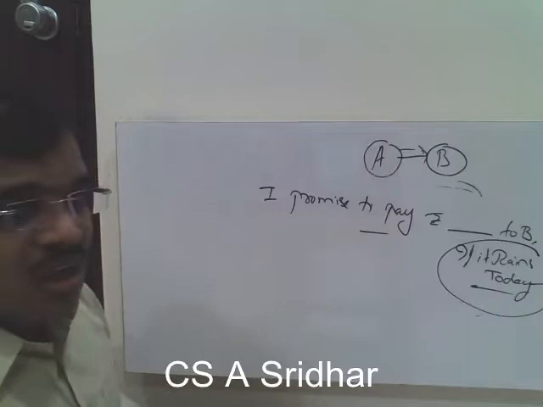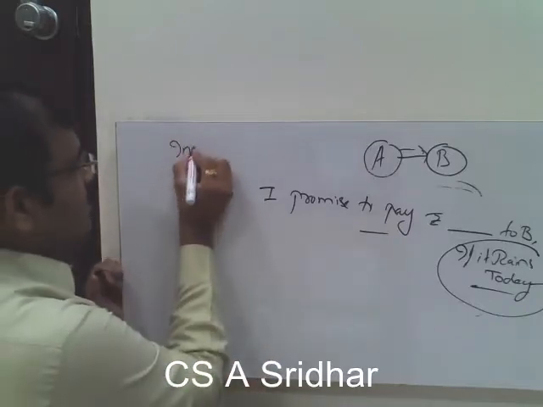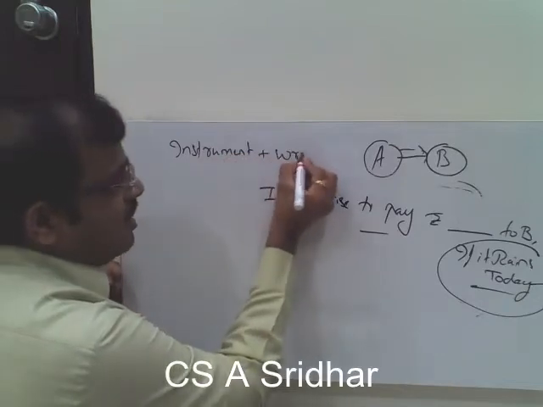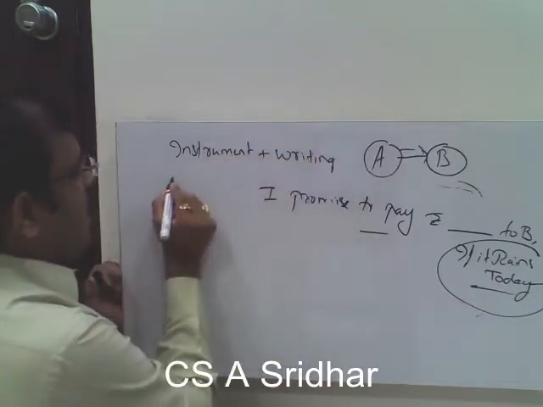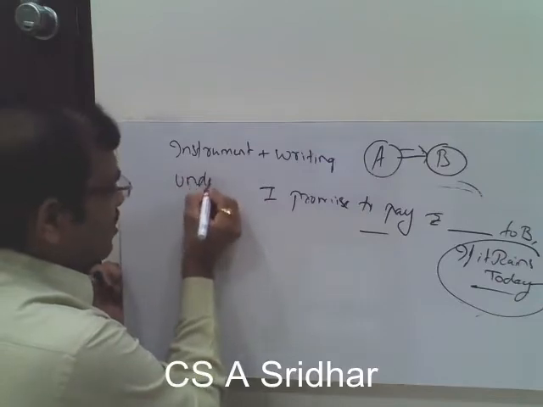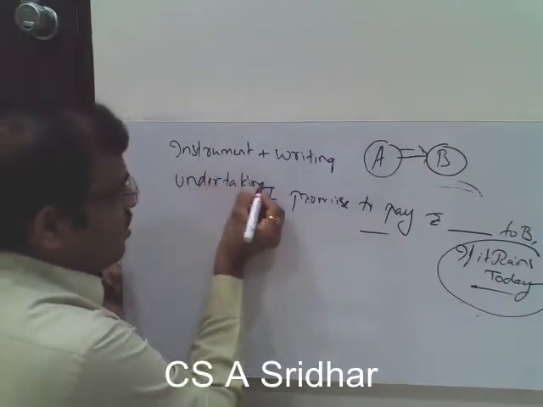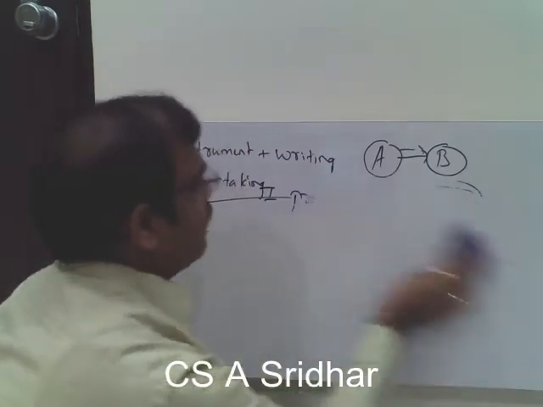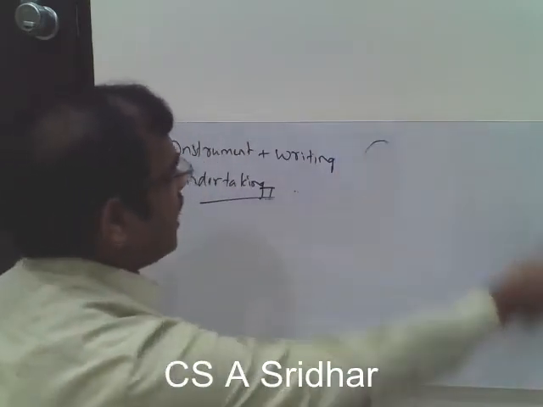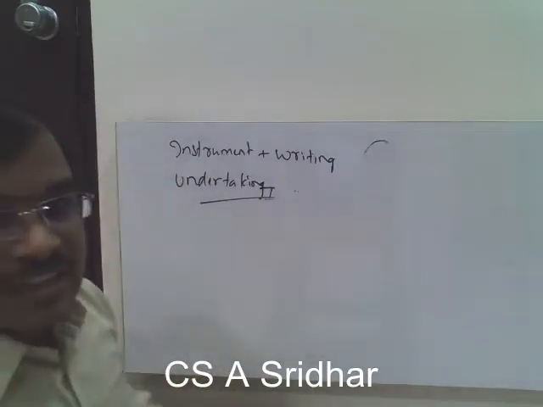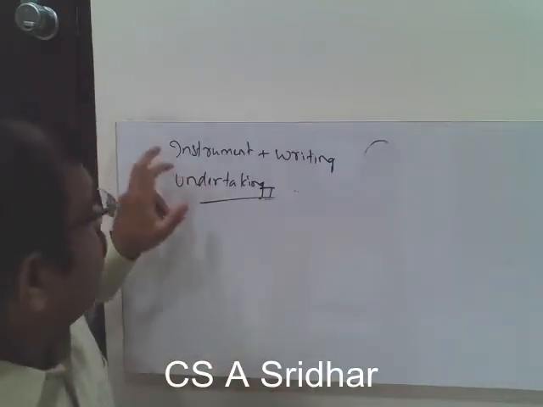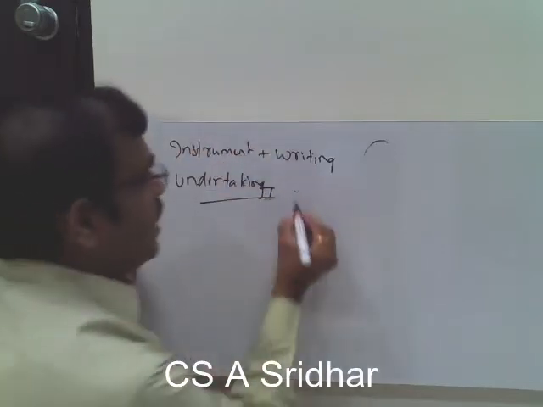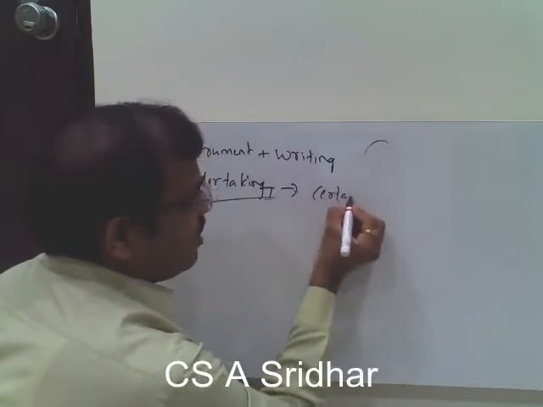So promissory note, as we have already discussed, is an instrument, and plus it has to be in writing and an undertaking. So it has to be an instrument, it should be in writing, and it should be an undertaking. Whenever any instrument is in writing, undertaking to pay a certain sum of money only.